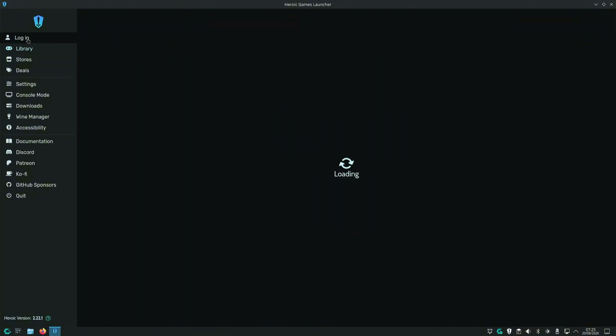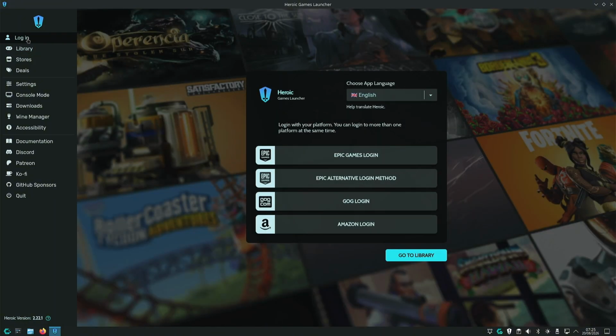Now that we got Heroic Game Launcher opened up, you'll see on your left hand side there will be a couple of tabs. The two tabs that we really care about are the login tab, so we can log in with either Epic or your GOG account, and the library, where all the games will be stored.